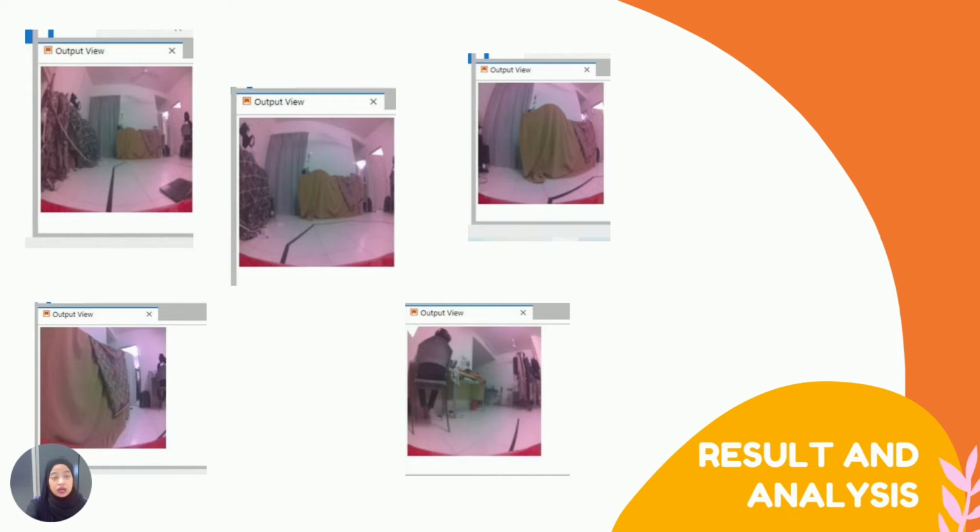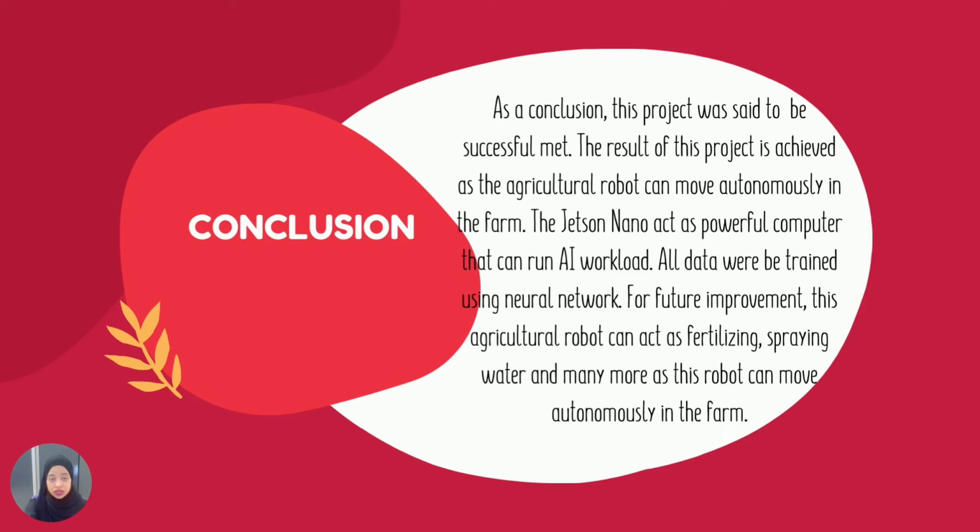So this is the output view shown by the robot. The objective of the rover moving autonomously is achieved, as the rover can move based on vision using the neural network ResNet 18. It uses a camera to capture data, the neural network trains the data and sends information to the Arduino Uno and MDD10A, and then to the H-bridge, which controls the working of the wheels.